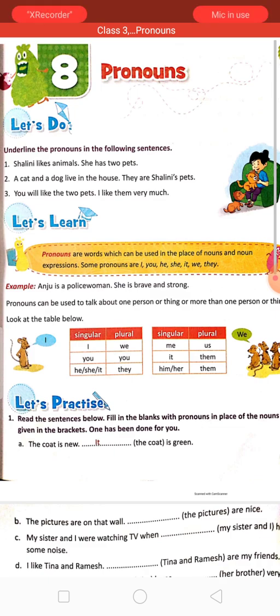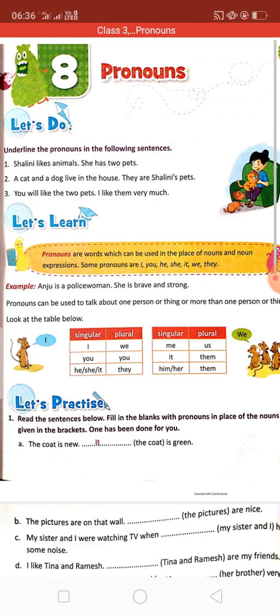And when I am sitting and many others are with me, then we will say us. It means a particular thing, and them. For example, it is a cat, give it some milk. Many cats are there, give them some milk. So instead of it, in plural, we will use them.